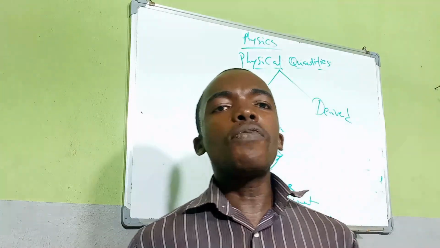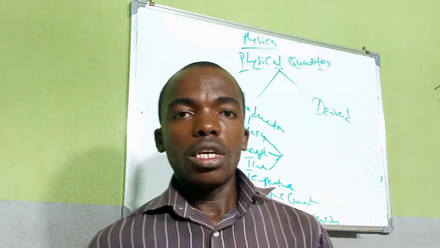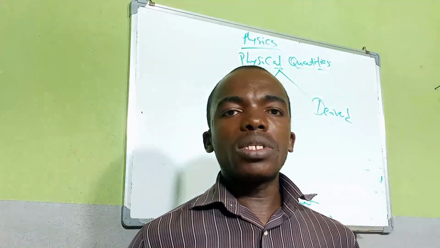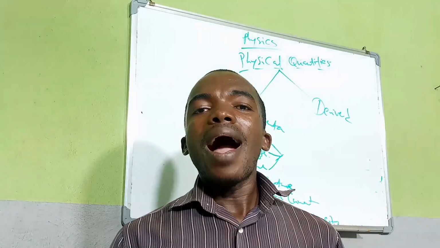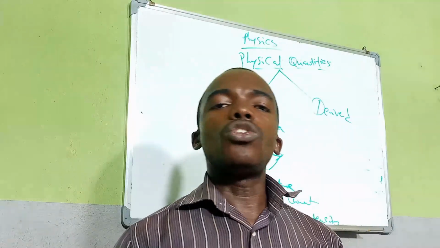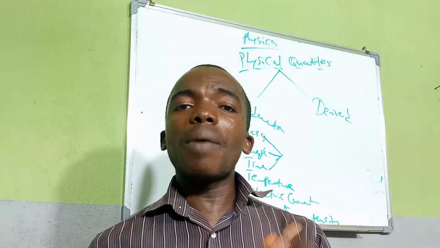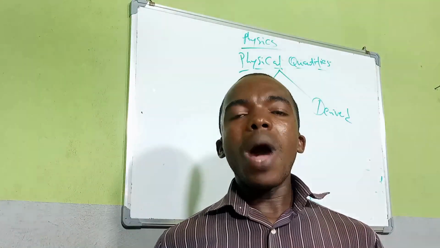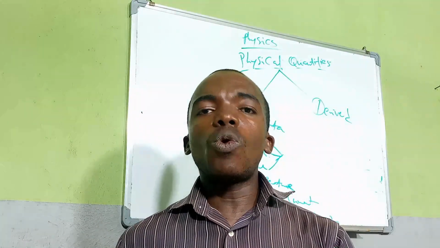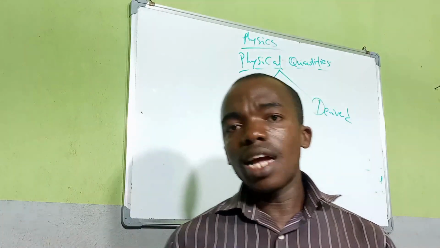Every physical quantity has physical units. Fundamental quantities have their fundamental units, and derived quantities have their derived units. The units of fundamental quantities are called fundamental units, while the units of derived quantities are called derived units.